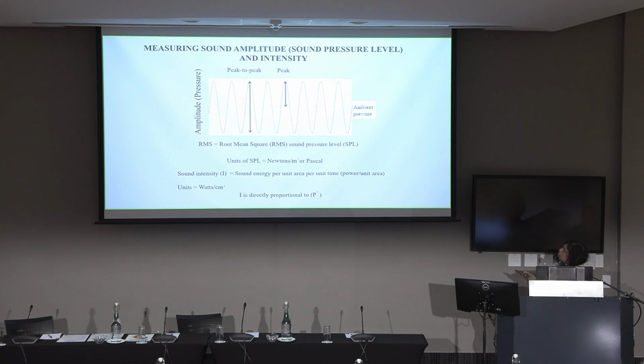And basically, when you measure amplitude, you'll see things like peak, peak to peak, and RMS, and what do they mean? So peak basically is going from the ambient to the max displacement. The peak to peak is actually the amplitude from the max to the min. Another terminology you'll see very often is the RMS, or the root mean squared sound pressure level.